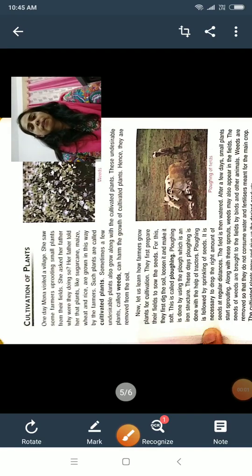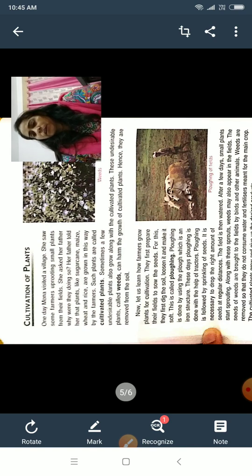Hello students, today I will explain the topic cultivation of plants. Okay, so you see the screen, this is the topic. As you have seen in villages, the farmers cultivate plants like sugarcane, maize, wheat and rice.